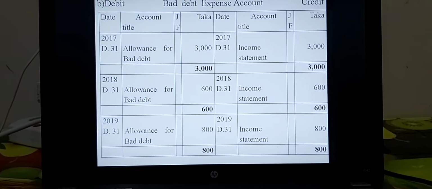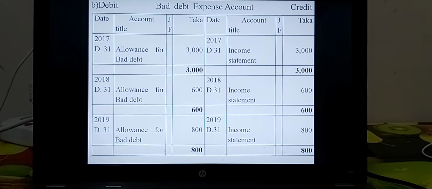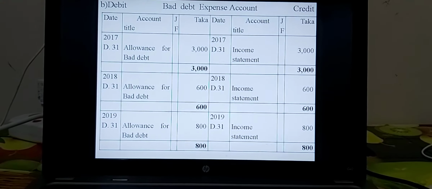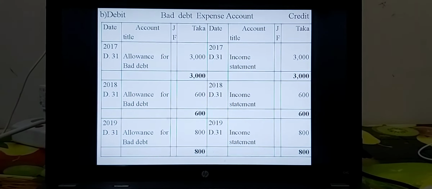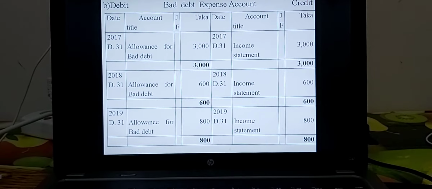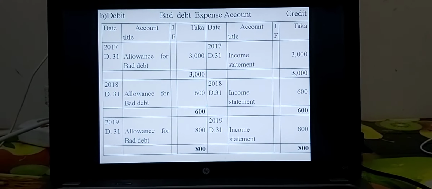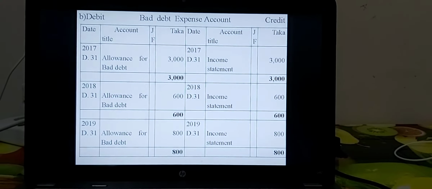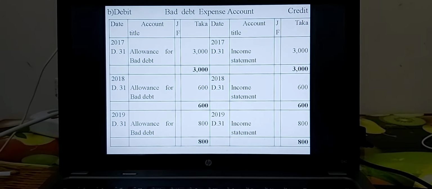Dear students, at first you can go to requirement B for the 3 years 2017, 18, 19. Two sides are available in the bad debt expense account, debit side and credit side. In the debit side only one posting is written, that is on the last date of the year, allowance for bad debt or provision for bad debt for the additional allowance taka 3000 for the first year, 2017. In the right side only one posting is recorded, that is the income statement for taka 3000. This amount is closed in each year.